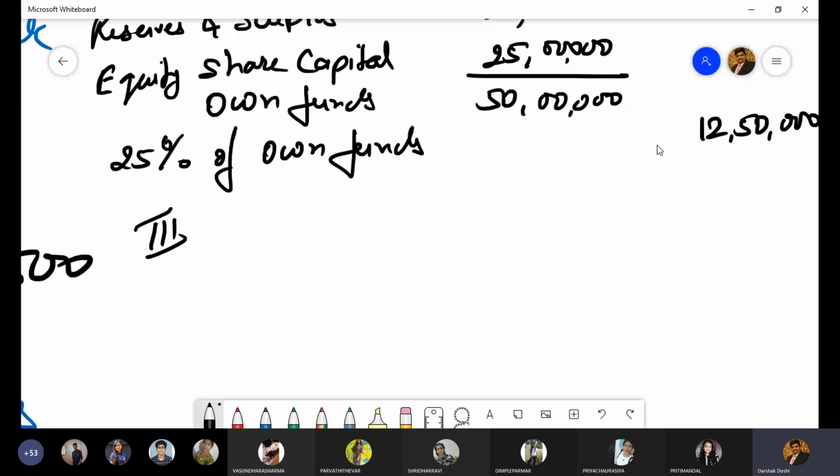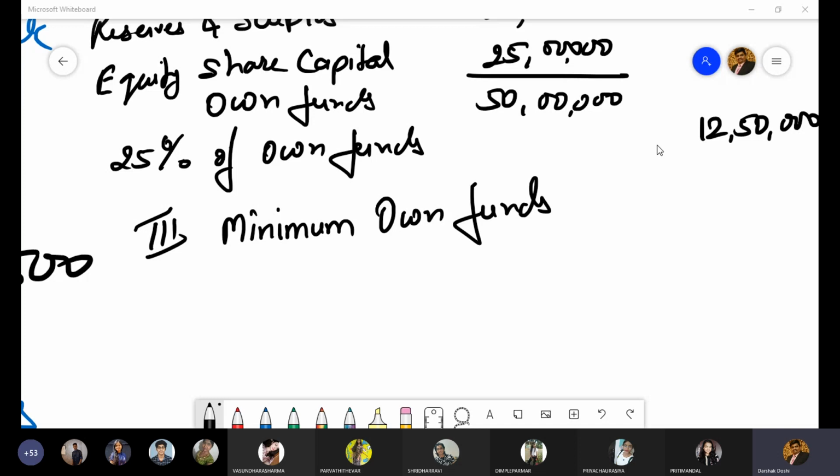Step number 3 is minimum own fund, right? We start with own funds of 50 lakh rupees.